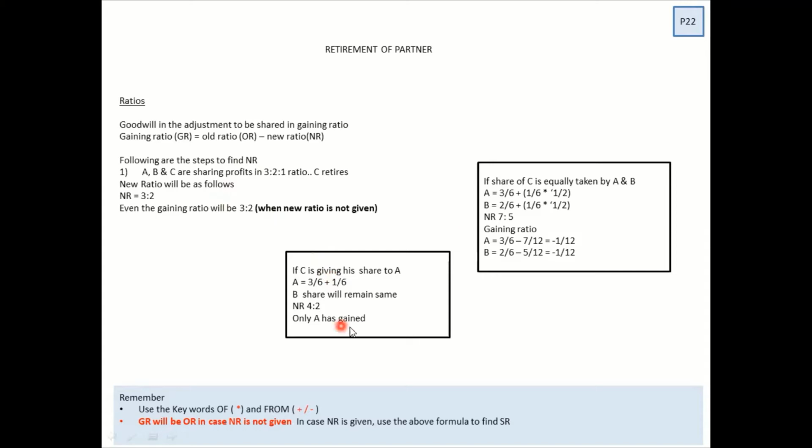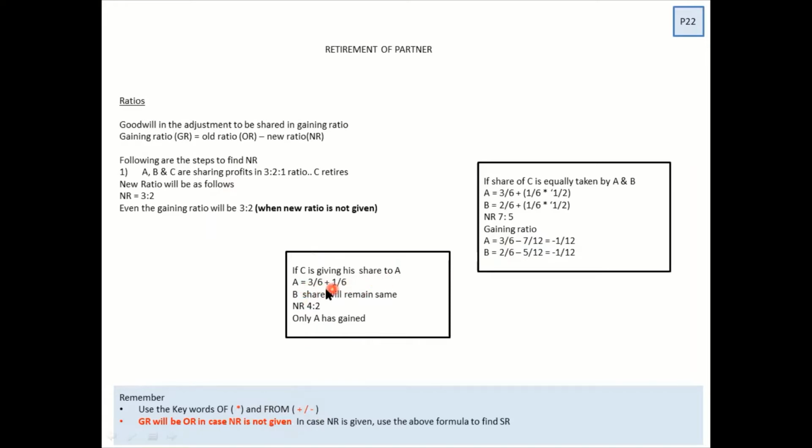Now, these two examples which are in front of you, I am going to use the keywords of and from, which we learned in admission. Now, what happens when we use the word from? Let's look into this part. If C is giving his share to A, that means C is getting it from A. So straight away you will use plus and minus. What happens?